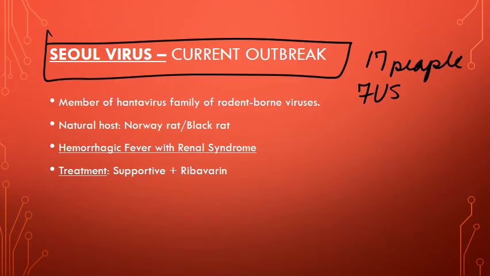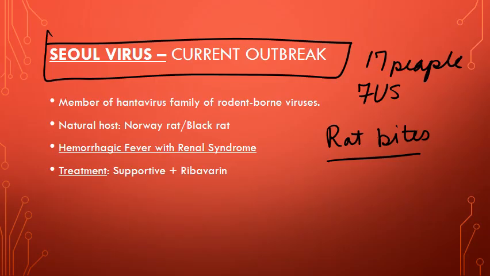What happens with Seoul virus is that people become infected after coming in contact with the urine and droppings, just like the other bunyaviruses. You can also get this one from rat bites. So this is kind of a difference. And because most of the people who have contracted this happen to be either rat breeders or distributors or pet shop owners, rat bites are certainly a method for transmission.